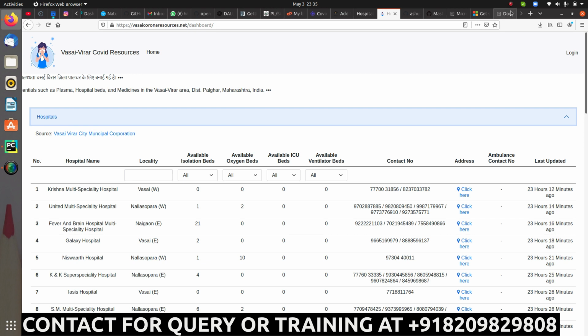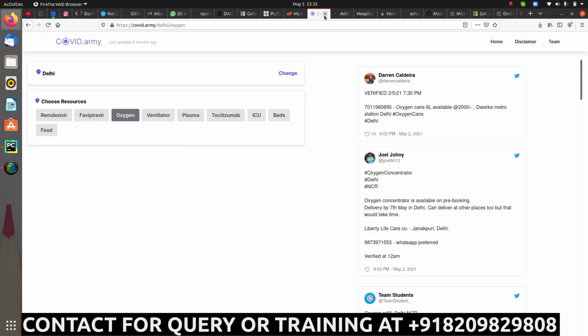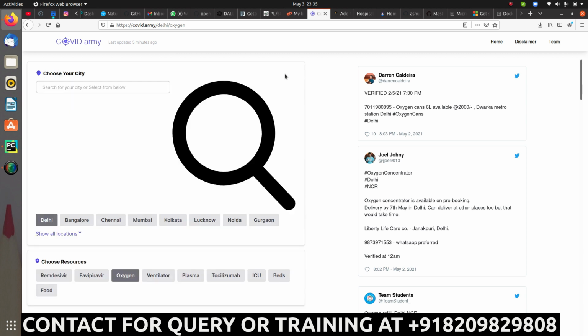One more link I have with me is covid.army, and this website you can use as per your location. For example, I want to check for multiple locations, like currently you can see I am checking for Delhi, so I will click on Delhi, and as per that I will be checking the resources I'm looking for. Just click on that, and based on that you can find the details for it.